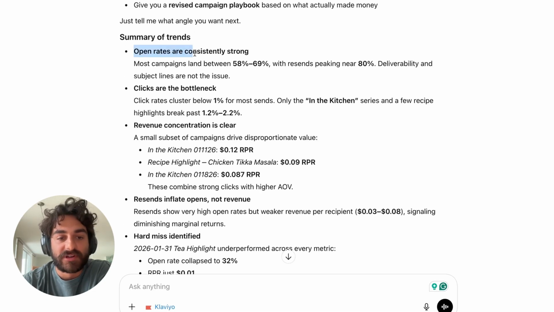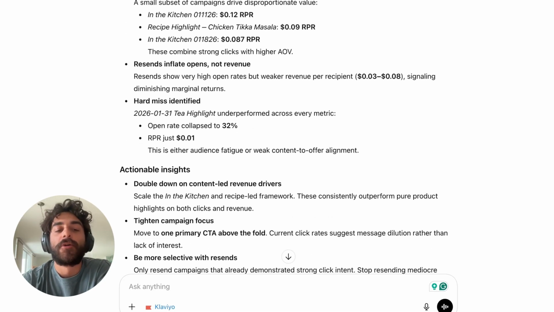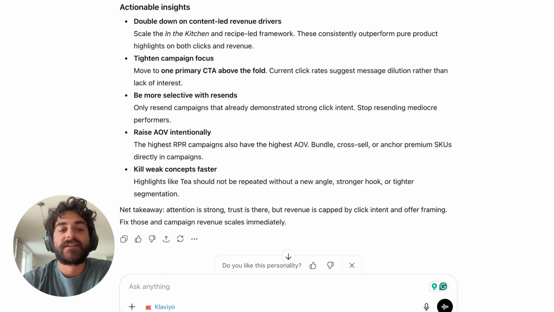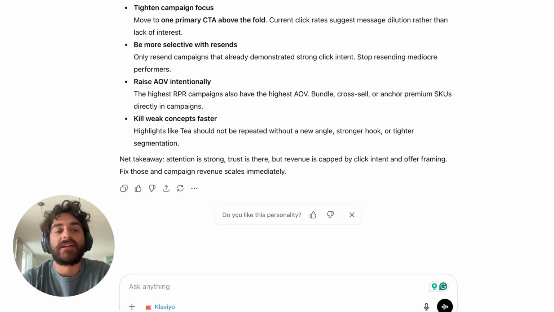So, summary of trends: open rates consistently strong, clicks are the bottleneck. Okay, so based on everything that I'm seeing here, absolutely none of this is actually helpful. I am obviously looking at this through expert eyes, where when I audit an account, I know within 1 second exactly what to look at and what can be changed to drive additional revenue. I really don't know if this is helpful for someone who has no knowledge, but overall I give this a 1 out of 10 on the usefulness scale to actually help brands generate more revenue.